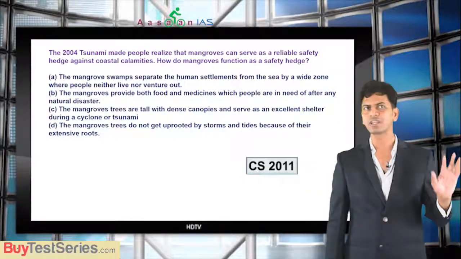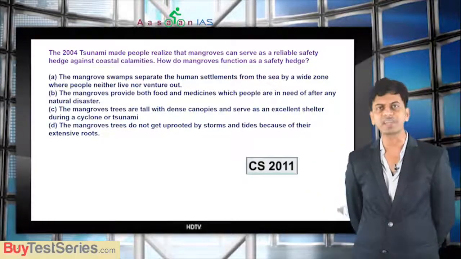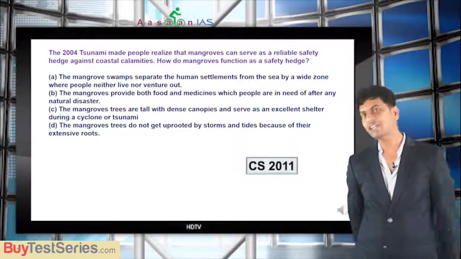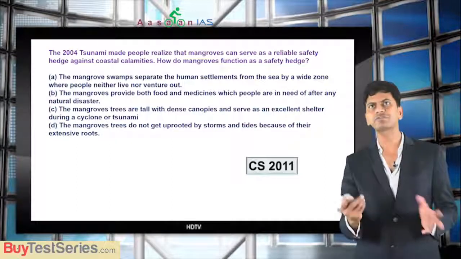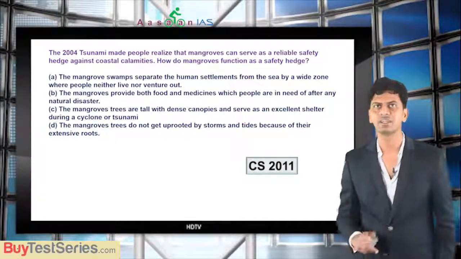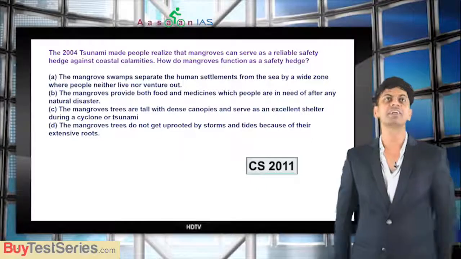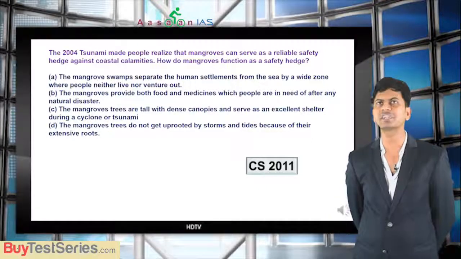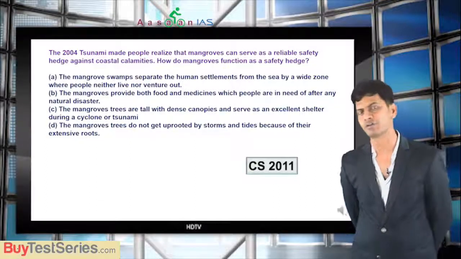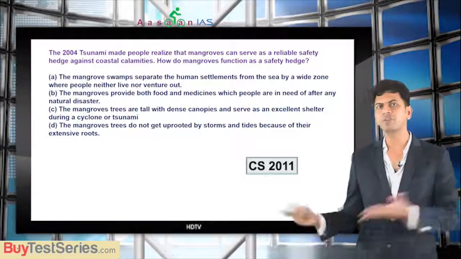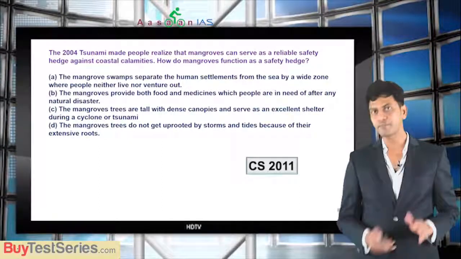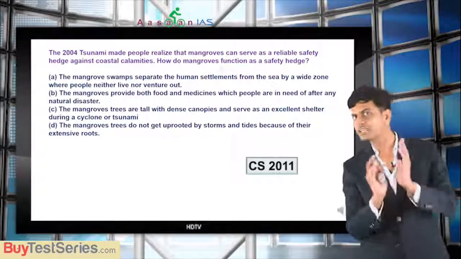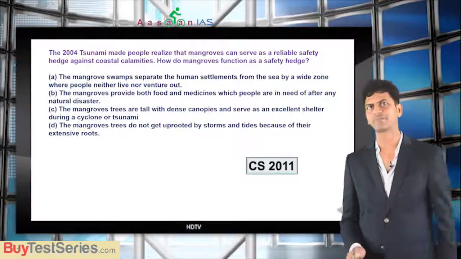Suppose you see this question, just look at the options. Option A. The mangrove swamps, first understand the question. What is the question? So at the time of tsunami in 2004, mangroves helped as a safety hedge. How have they done it? Option A. The mangrove swamps separate the human settlements from the sea by a wide zone where people neither live nor venture out. If there are no people, then how are they helping people? So it is not help. People are not there. So this is meaningless, right? So people should be there, but these mangroves are protecting somehow. That is what you need to identify.